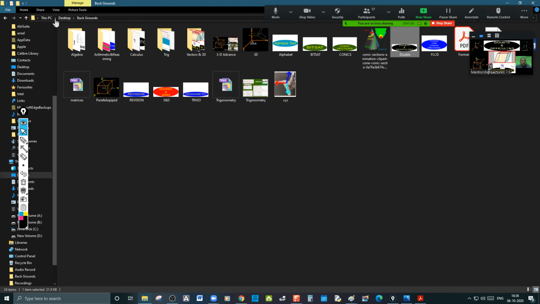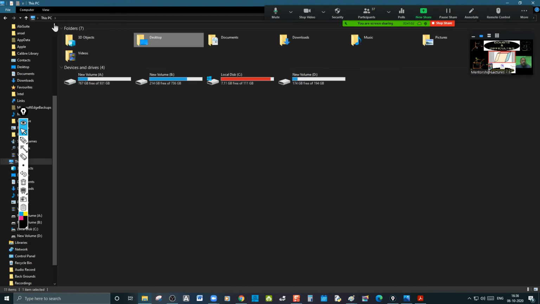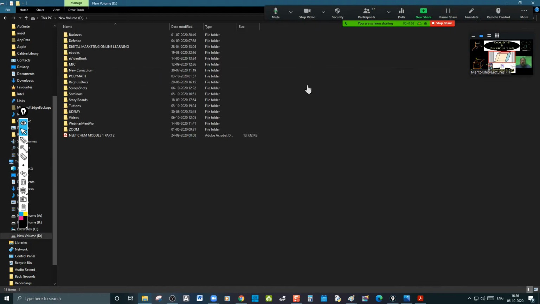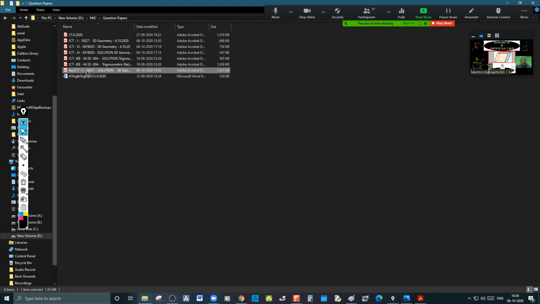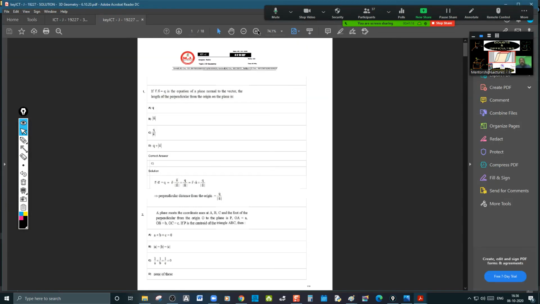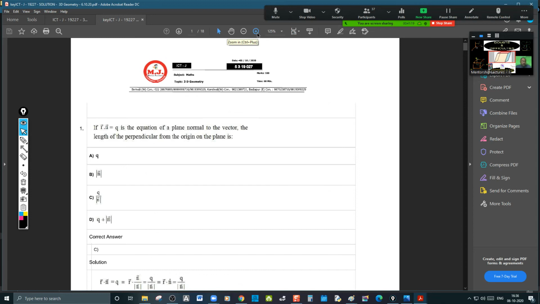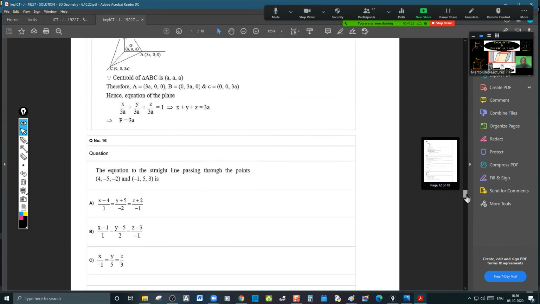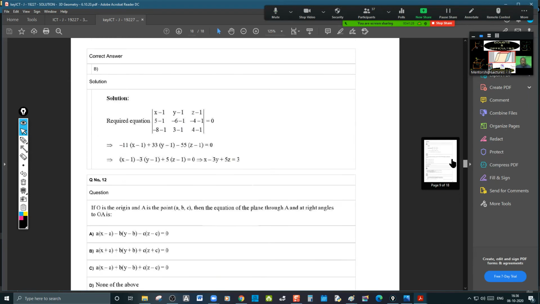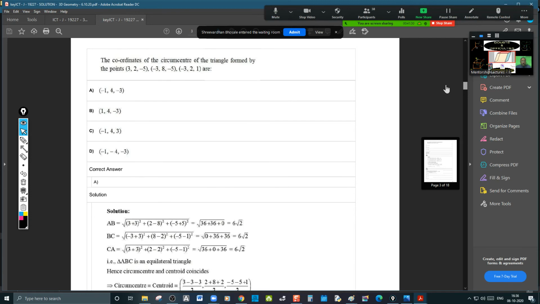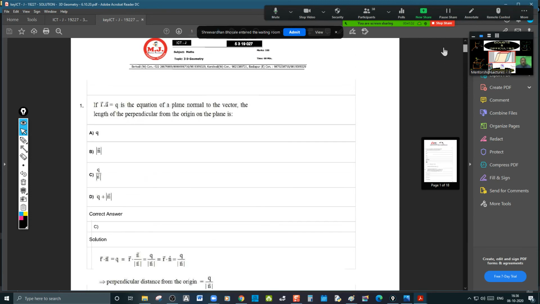One moment. PC, D, MJC, question papers and key. It's open. Should I read it, beta? I think it is not given as a table. Only this is it, with solutions.